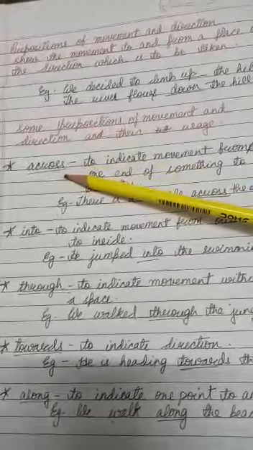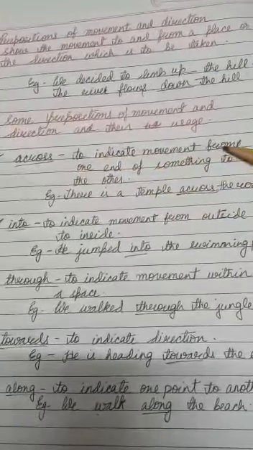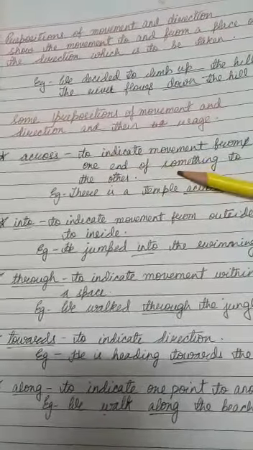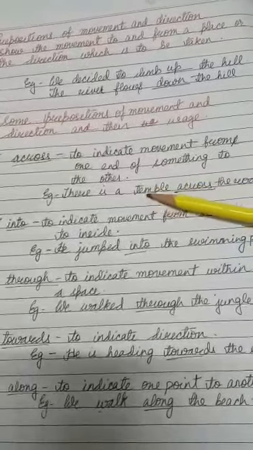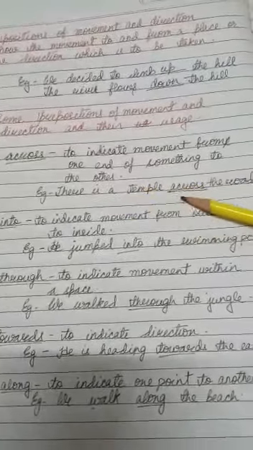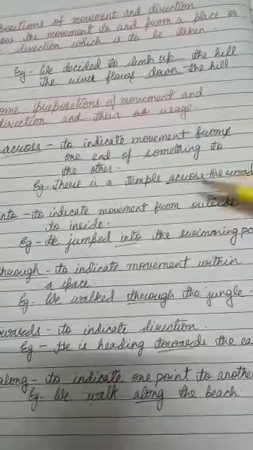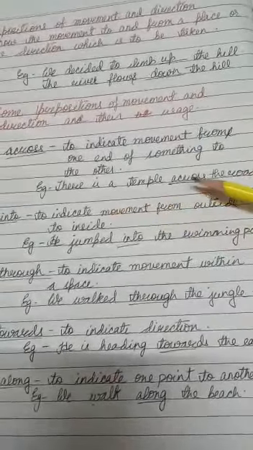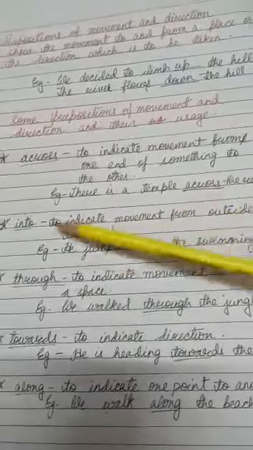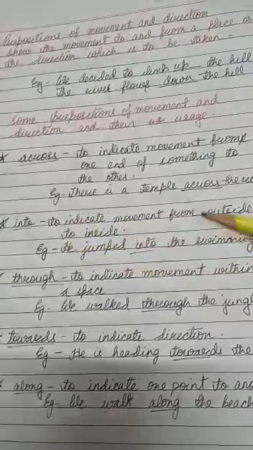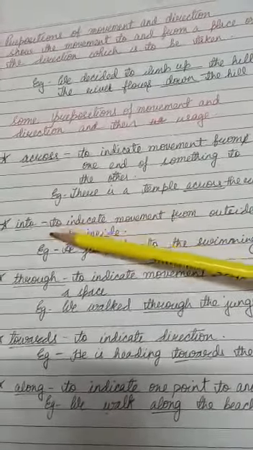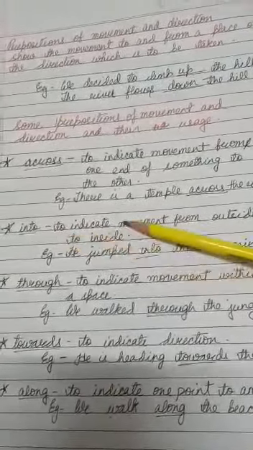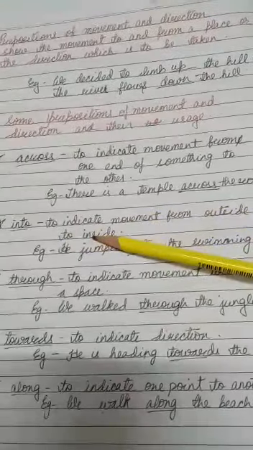First one is "across", to indicate movement from one end to another. There is a temple across the road. Again, "into": the preposition "into" is used to indicate movement from outside to inside.